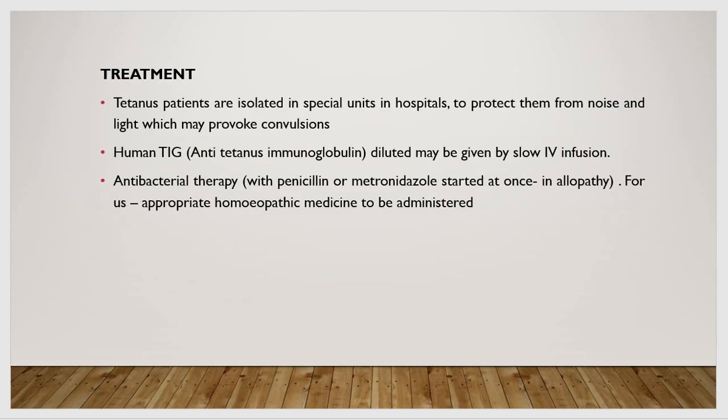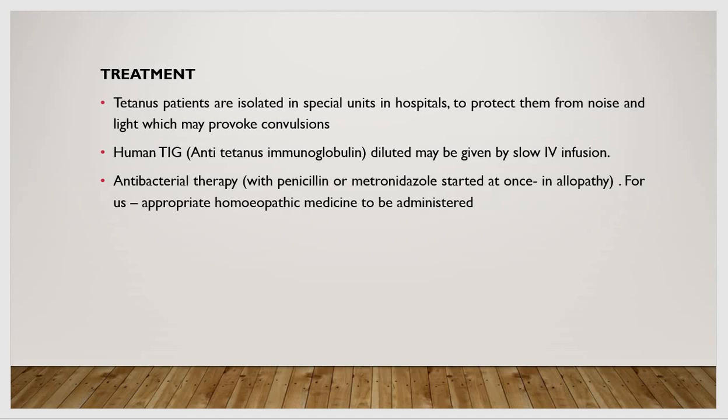Treatment of the patients of tetanus. Tetanus patients are isolated in special units in the hospitals to protect them from noise and light, which may provoke convulsions. The spasms, the convulsions which are caused in this illness, can be provoked by the slightest of stimulus like light and noise. That's why these patients are kept in isolated wards in special units in the hospitals.